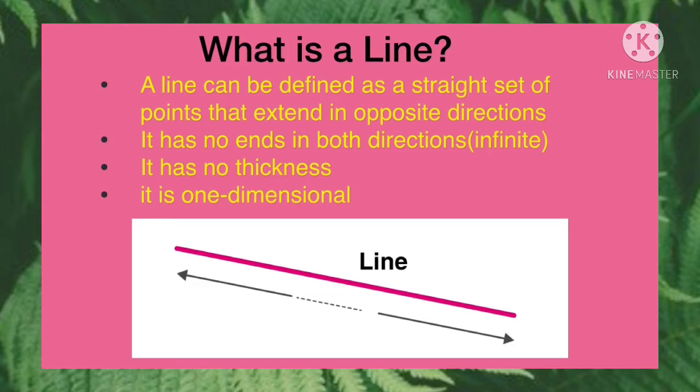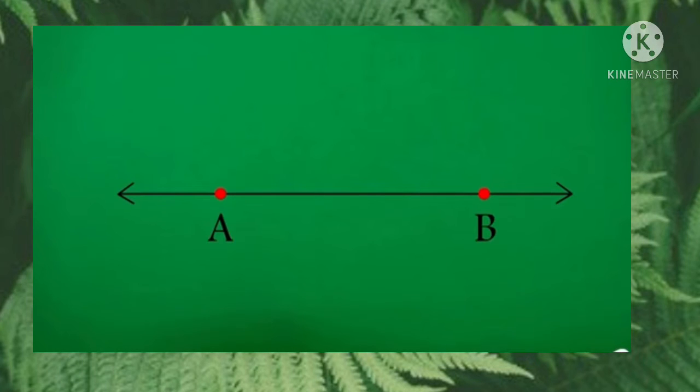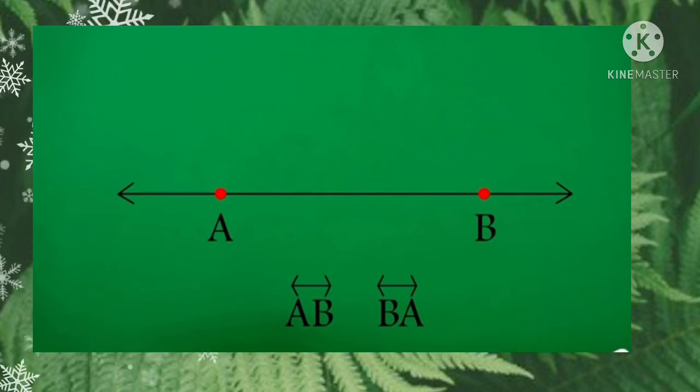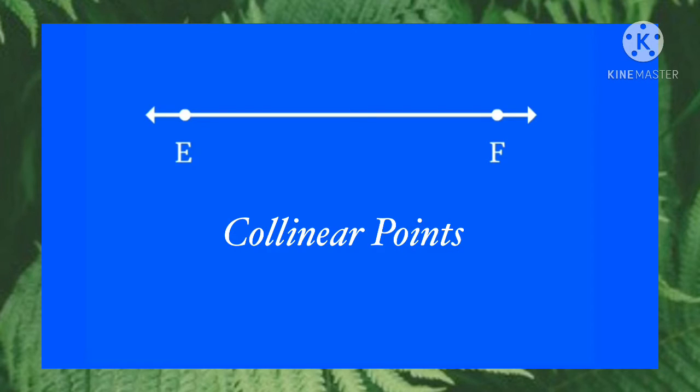A line can be denoted in two ways. First is by using a small letter. First of all, we have to put an arrow on both sides of the line, and with the help of one small letter we represent the line as shown in the figure. According to the second method, we have to mark 2 points, say A and B, as given in the figure, and we represent the line like AB or BA, with a small line on the top of AB and BA. 3 or more points are said to be collinear if they lie on the same line in a plane, and this line is called the line of collinearity.